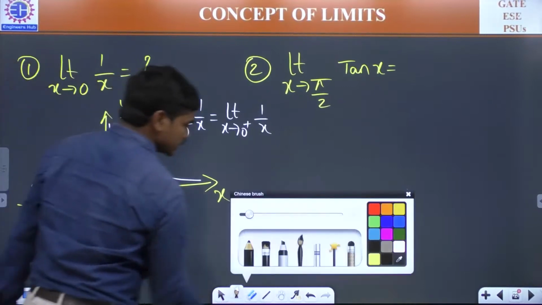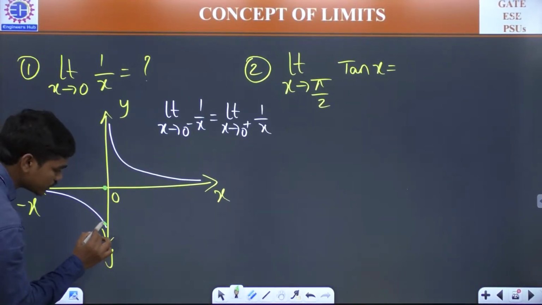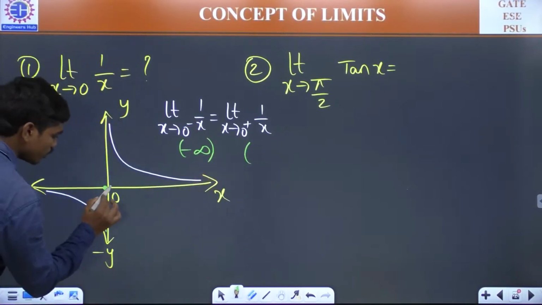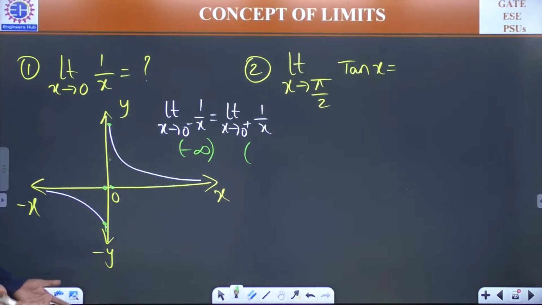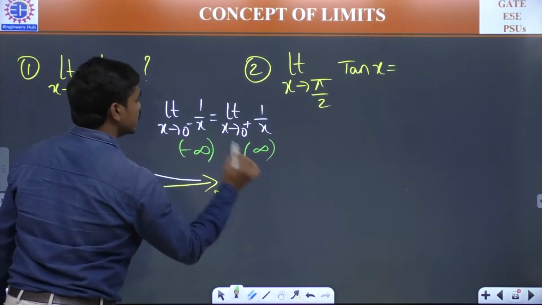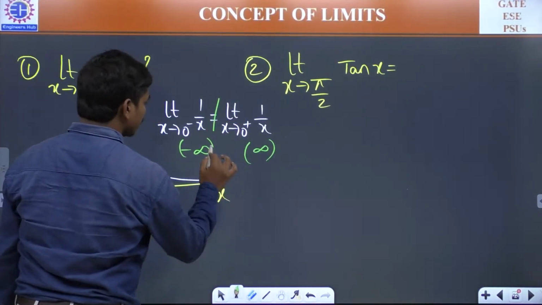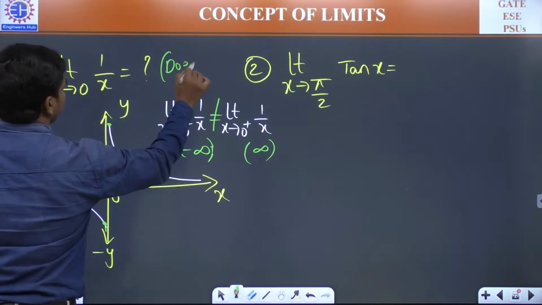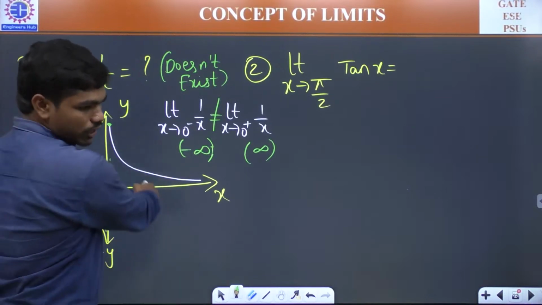But if you take this case, see what's happening here? In the left hand limit, means somewhere here, the functional value is going to minus infinity. And if you talk about the right neighborhood of 0, which is here, the functional value is going to plus infinity. And these two values are not finite at all, so we cannot compare them whether they are equal or not. Of course, you can't compare basically when you are putting infinities. So you can write here, they are not equal. So this limit does not exist. Okay, because I told you for the limit to exist, both left hand limit and right hand limit should agree with each other. But that's not happening in this case, correct?